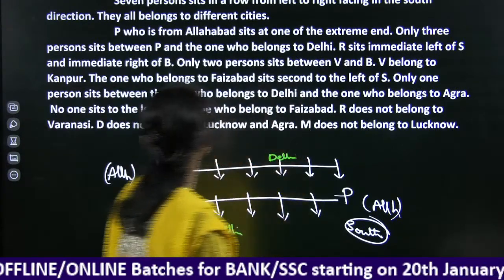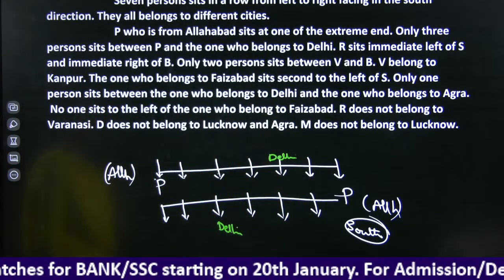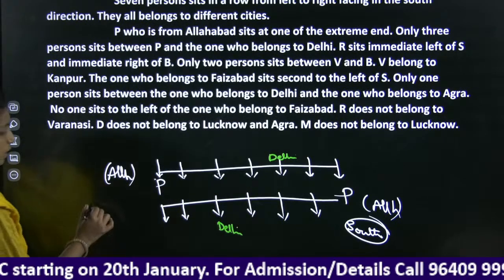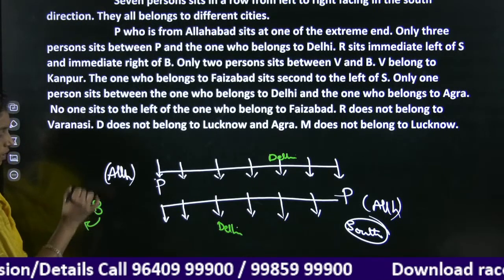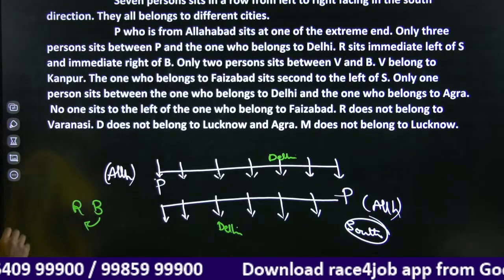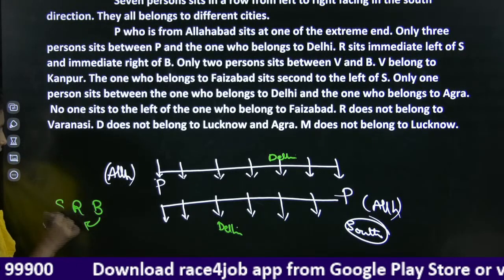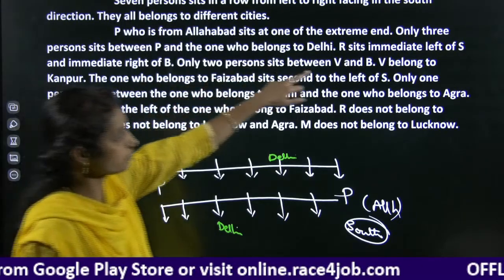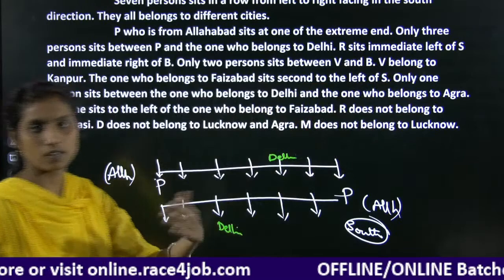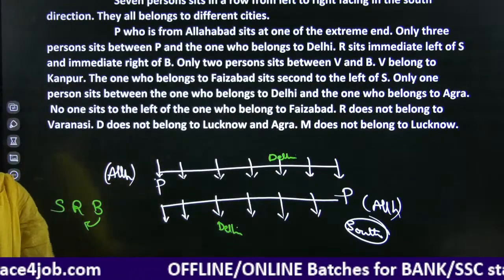R sits immediate left of S and immediate right of B. Okay. B's right side is R, and R's left is S. R is immediate left of S, and R is immediate right of B.